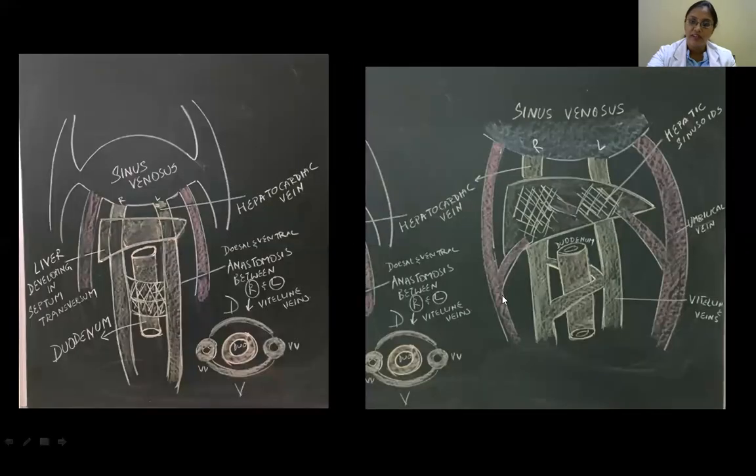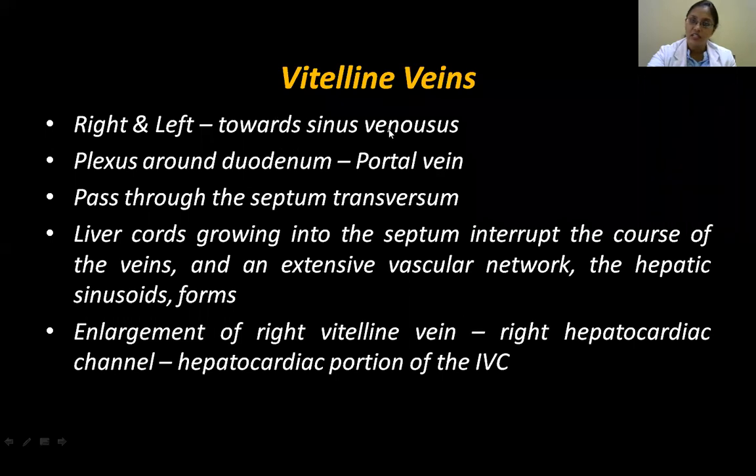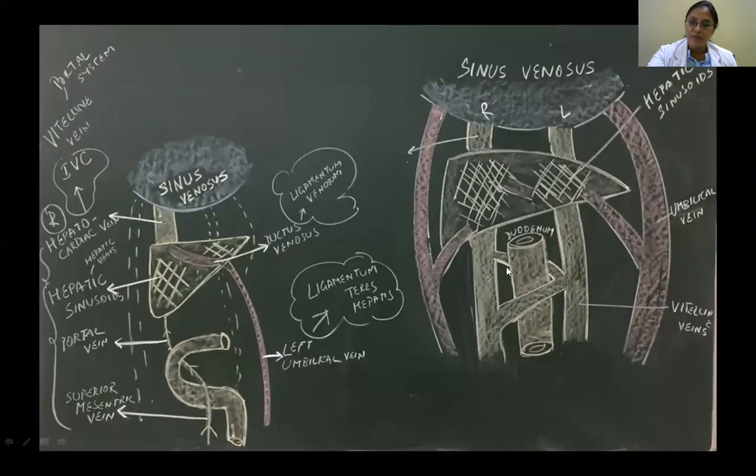So that's the fate of the vitelline veins. Right and left, they'll be going towards the sinus venosus. Then around the duodenum, they form the plexuses, and that will become the future portal vein after it's channelized. And the veins which are passing through the septum transversum will form the hepatic sinusoids. Now all the blood is coming to this part, so this will definitely have to enlarge. The left hepatocardiac vein and the right hepatocardiac vein will become wider in caliber because all the blood is coming towards that. So that's about the destiny of the vitelline veins.